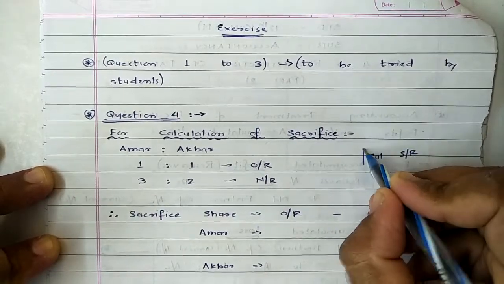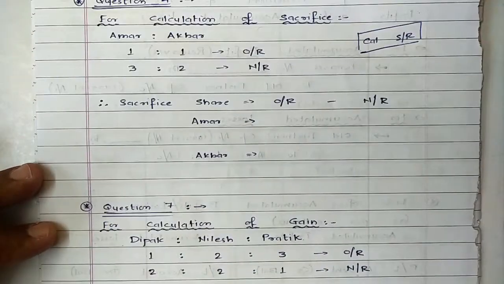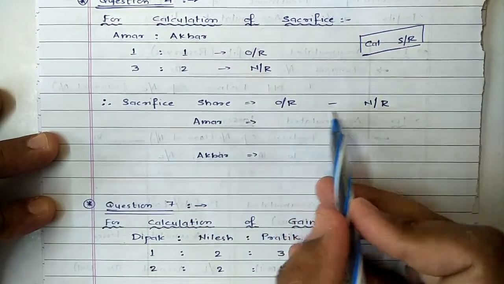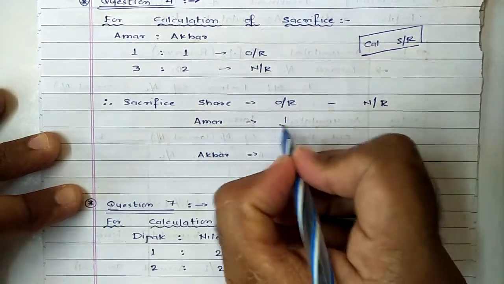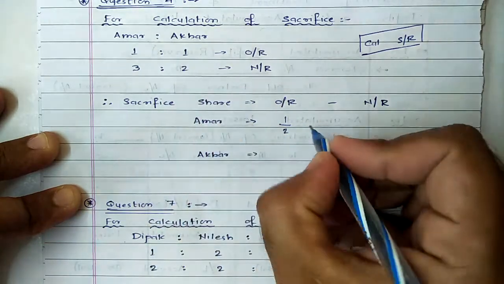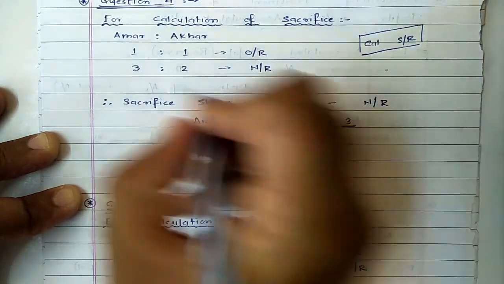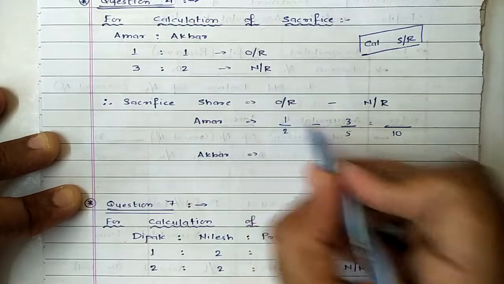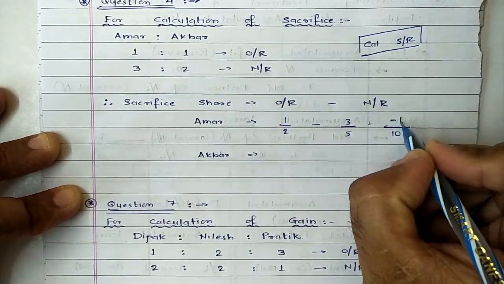Now if they ask you to calculate sacrificing share or sacrificing ratio, the formula has to be applied. Sacrificing share or sacrificing ratio is equal to old ratio minus new ratio. Old ratio of partner Amar was 1 divided by the total of these two, that is 2, minus the new ratio of Amar, 3 divided by total 3 plus 2, 5. If we simplify, the LCM comes to 10. 5 into 1 is 5, minus 3 into 2 is 6, 5 minus 6, the resulting answer comes to minus 1 by 10.